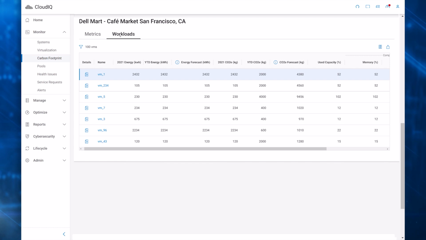These insights help you make better sustainability decisions for future workload placements. For example, an underutilized system can be an inefficient use of energy. You can migrate its workloads to another system to improve overall energy efficiency.